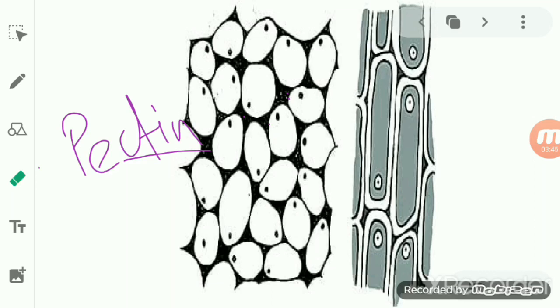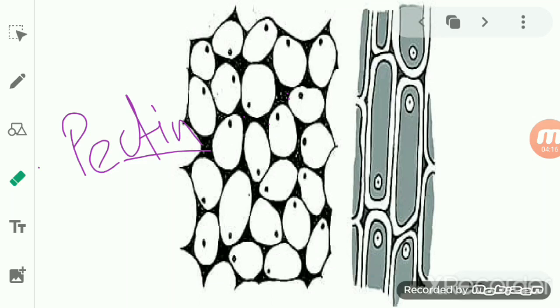The pectin deposition will not make it a dead cell; it will remain a living cell, since exchange of substances can easily take place, as the pectin deposition occurs at the corner, not at the middle. So the walls through which the exchange of material takes place remain open, and the metabolic activities can be carried out properly.